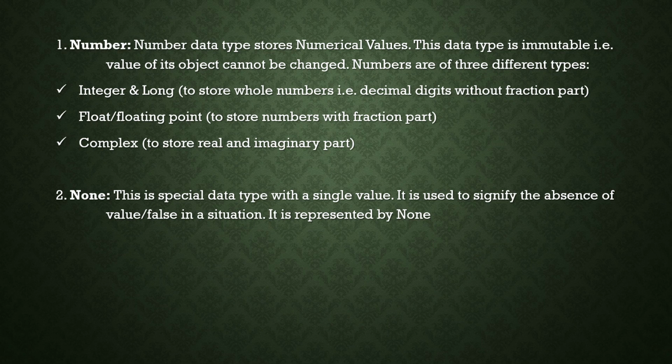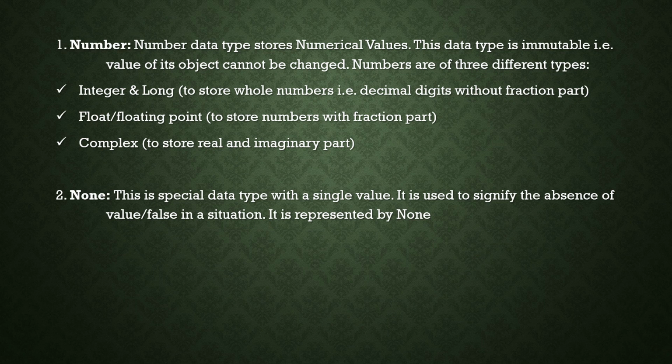Big number means there is some range for the integer number system; we can store some range of values in integer. The next version of integer is long. Long is also without a fractional part, and integer is also without a fractional part. So long is to store whole numbers, meaning decimal digits without a fractional part, and it is called integer.